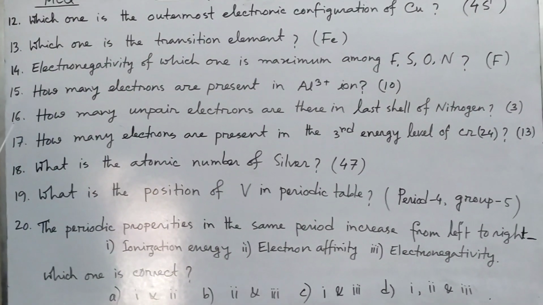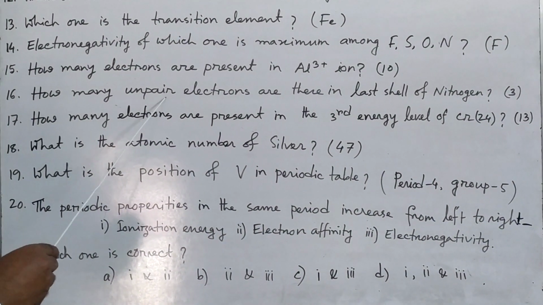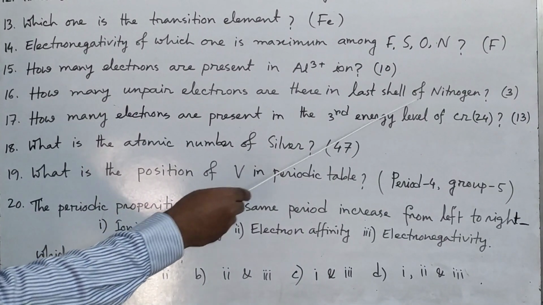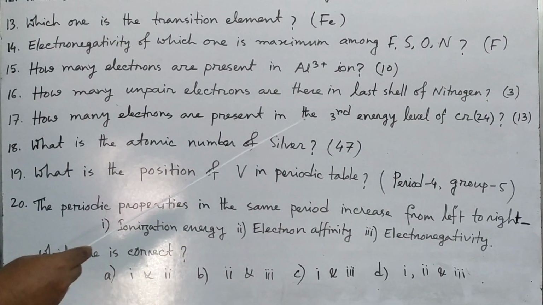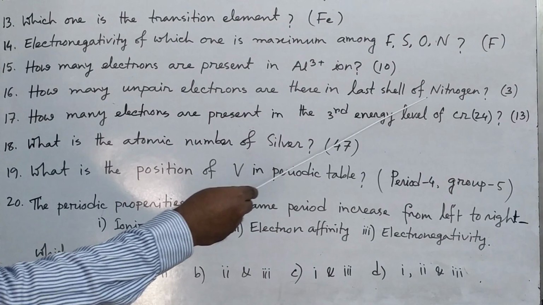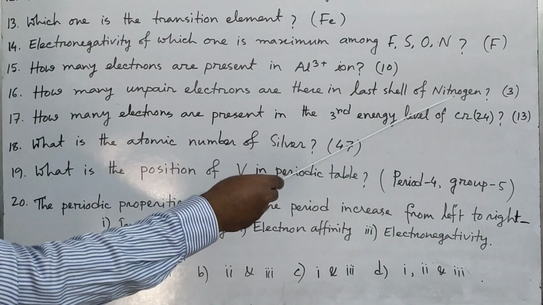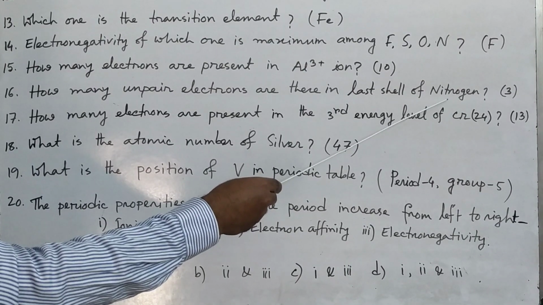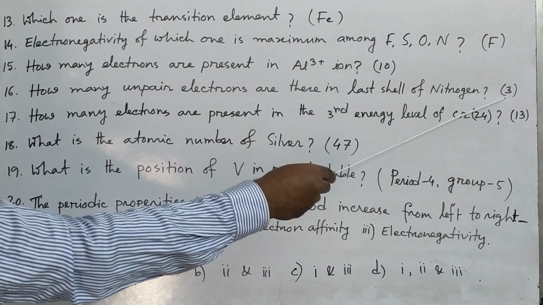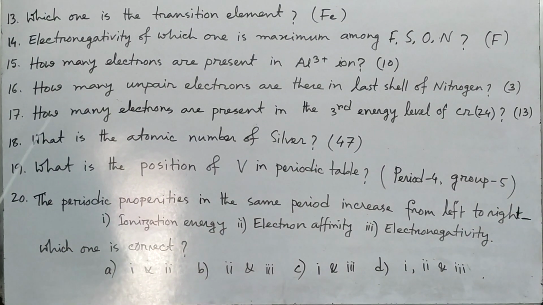Now number 16. How many unpaired electrons are there in the last shell of nitrogen? Nitrogen is 7, so it will be 1s2, 2s2, 2p3. That means 2px, 2py, 2pz, so 3 unpaired electrons are there.